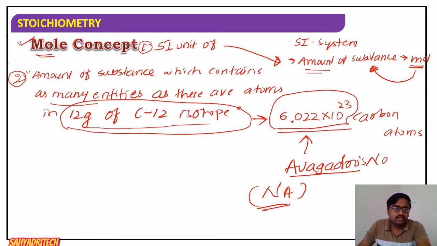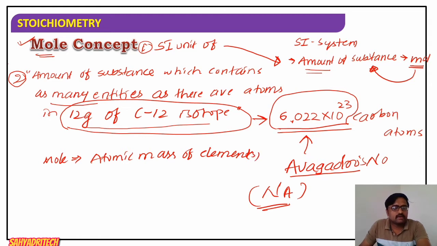Well, now, what is mole related to? Mole is related to atomic mass. The gram atomic mass of an element is equal to one mole. Molecular mass or molecular weight, the molecular mass of a molecule, also represents a mole.